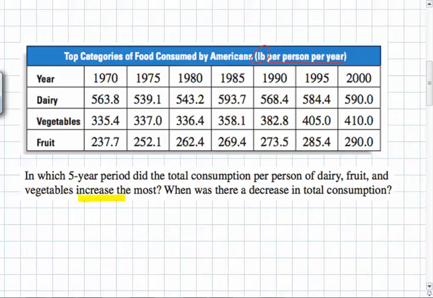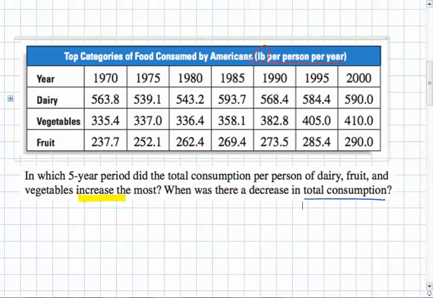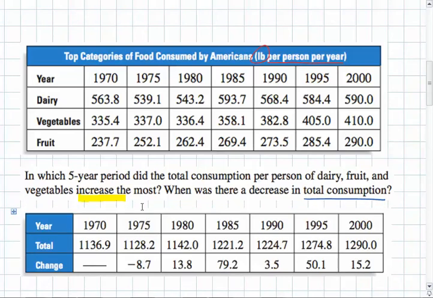When was there a decrease in total consumption? So it's important to realize that we're now looking at total consumption, not just dairy or just fruits or just vegetables. So in order to answer this question, we're really going to add 2 more rows to this table. The first row we're going to add is the total pounds consumed. So what's been done here is these numbers have been added together to get the total. Similarly right there and right there, all the way through.